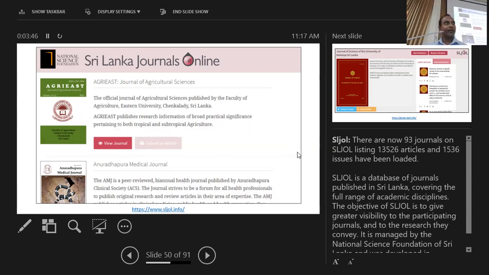But there are some criteria and you have to apply for your journal to be made available through Sri Lanka Journals Online. And if you meet those criteria, then your journal could be published as an open access journal. Even from the very beginning, if you are planning for a journal, you can decide whether you go for it as an open access journal, so that you can make it available through the Sri Lanka Journals Online project.